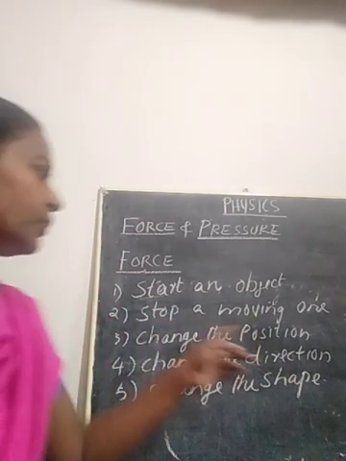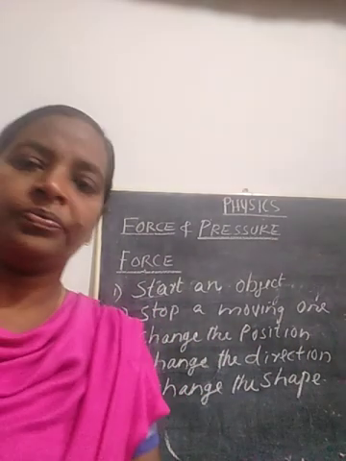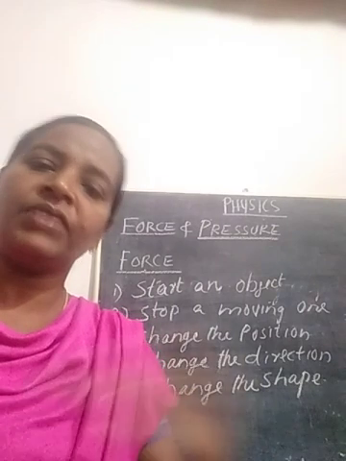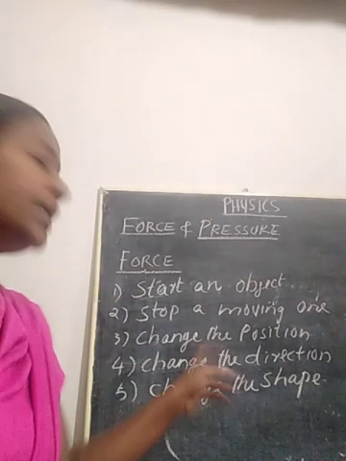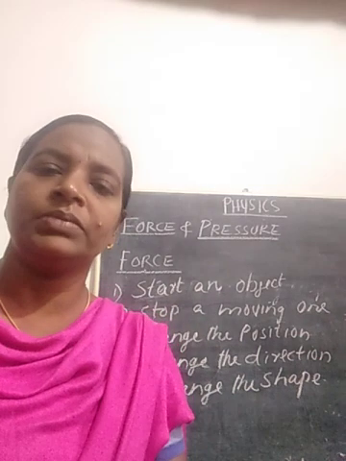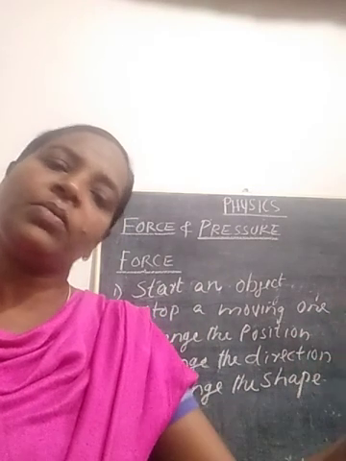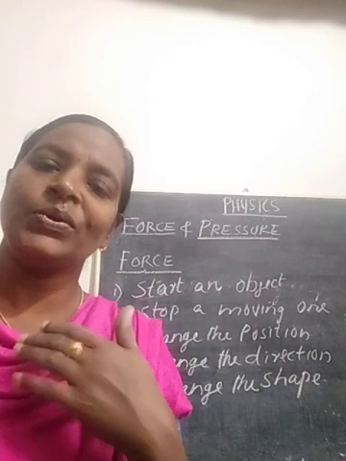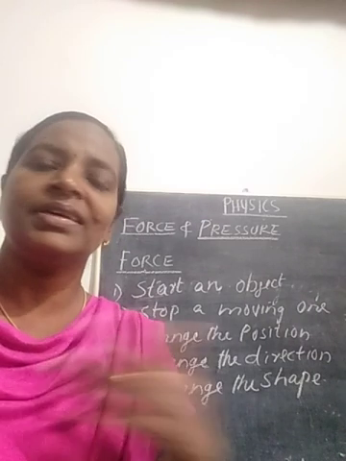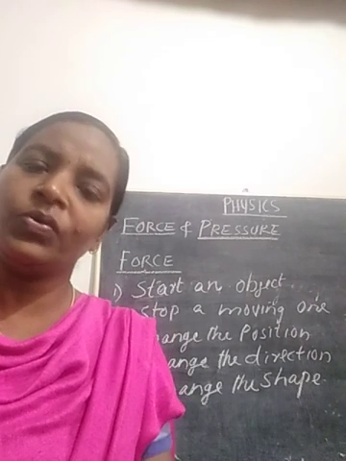And with the application of force, we can change the position from one place to another. We can shift it, and we can change the direction. Suppose it is a moving object, with the application of force from another direction, we can change it. According to our wish, we can change the direction of the moving object.